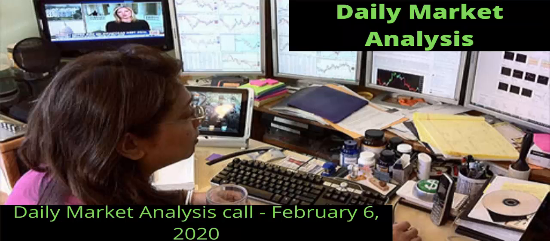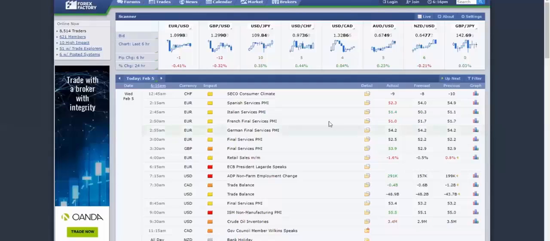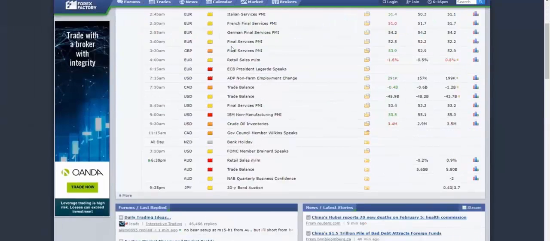As usual, we'll start off by taking a look at our calendar here. In terms of the data that's coming up, we have retail sales numbers as well as trade balance from Australia. The trade balance numbers are very important because with the trade wars and so forth going on, if the trade balance numbers drop, that would be negative for the Australian dollar. But if they come in above expectations or in line with expectations, that would be good for the Australian dollar and we could see it go up.